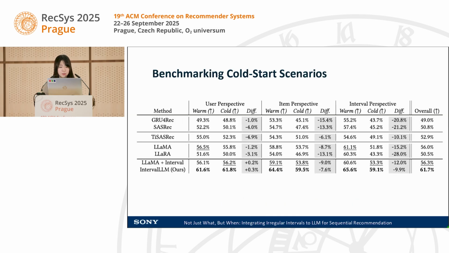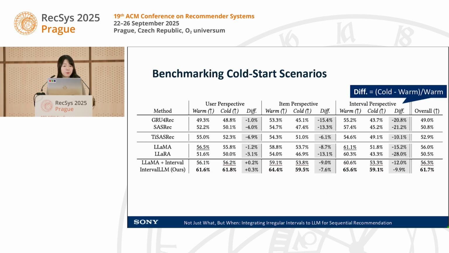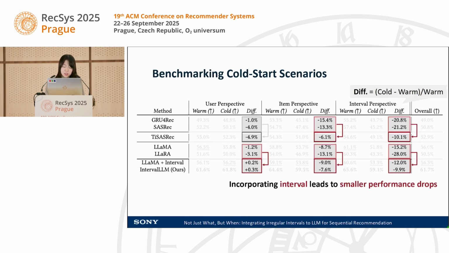And we benchmark all the methods from these three kinds of perspectives: user, item, and interval. We can first see that our proposed method performs the best across warm setting, cold start setting, and overall setting. Because we want to know the performance drop between warm and cold, we propose another evaluation metric, which is the difference, to evaluate the performance drop. So first, we can see that if we incorporate intervals, it can lead to a smaller performance drop in most of the settings.